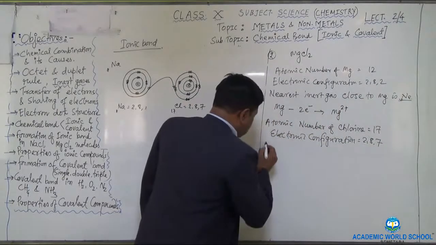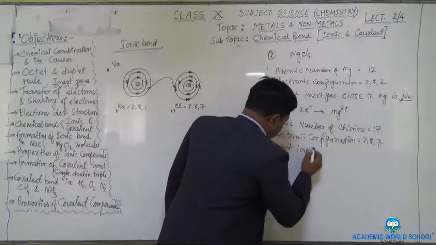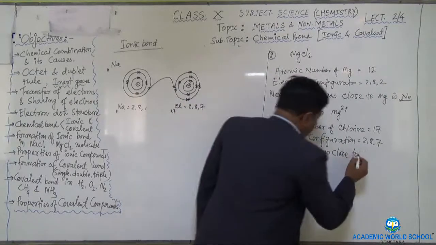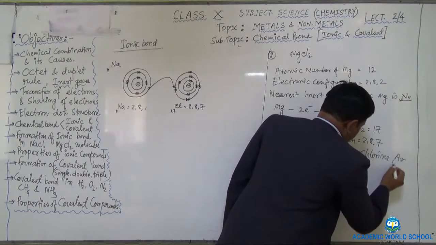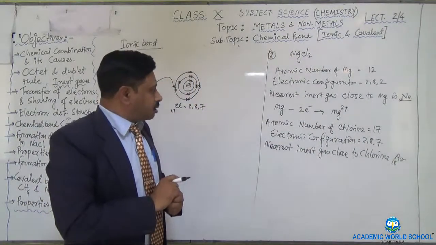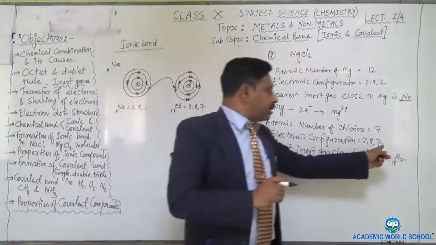Then you write the nearest inert gas close to chlorine, which is argon, Ar, whose atomic number is 18.